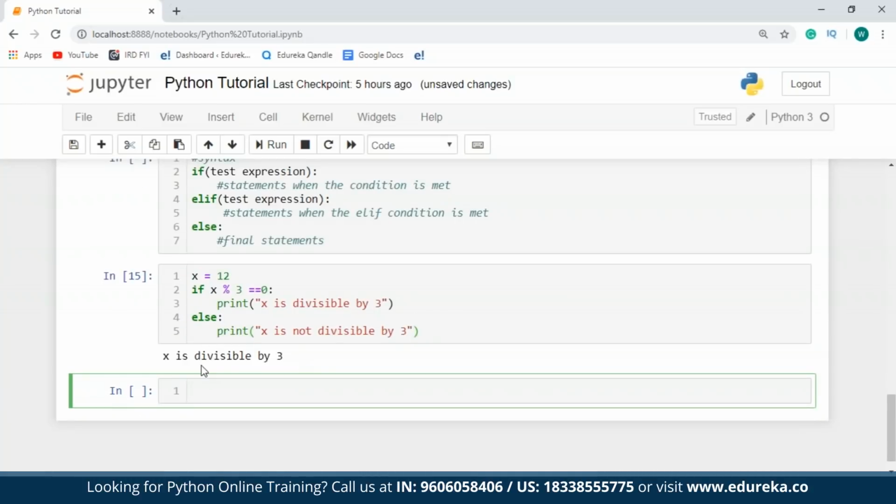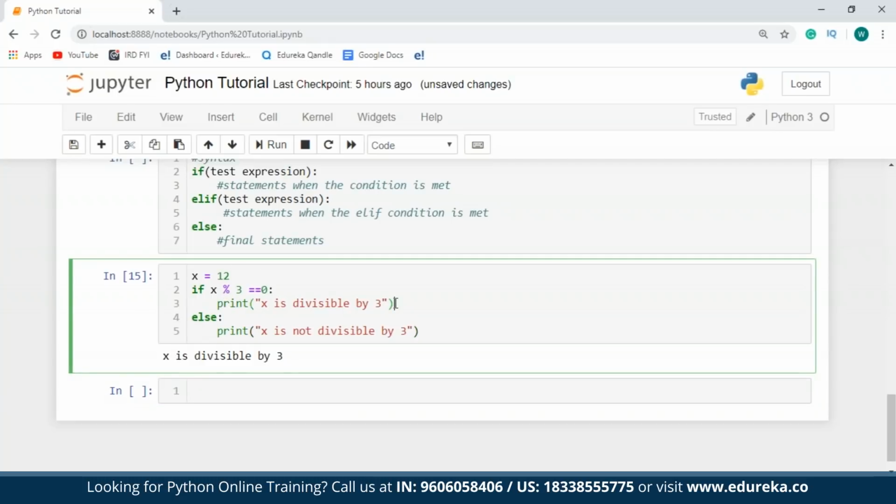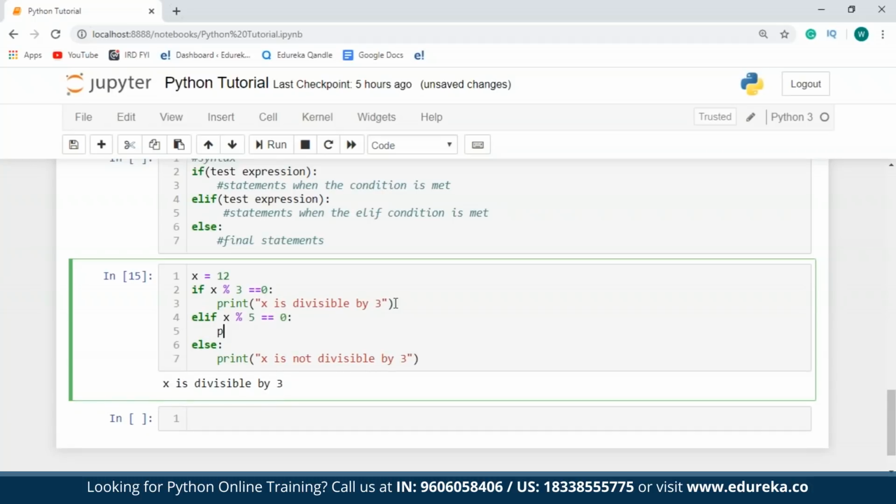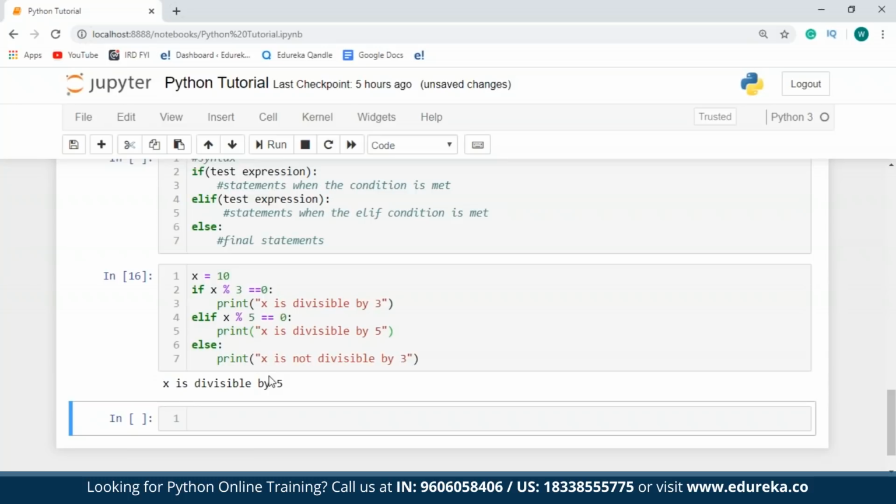As you can see over here, it says x, which is 12, is divisible by 3. In case I want to check for this condition to be true for other expressions, what I can do is just add an else if statement. For that, I'll just say if x mod 5 equal to 0, I'll say print x is divisible by 5. Let me just change the value of x to a number that is divisible by 5. Now let me just execute this program. As you can see over here, I have a result saying x is divisible by 5.